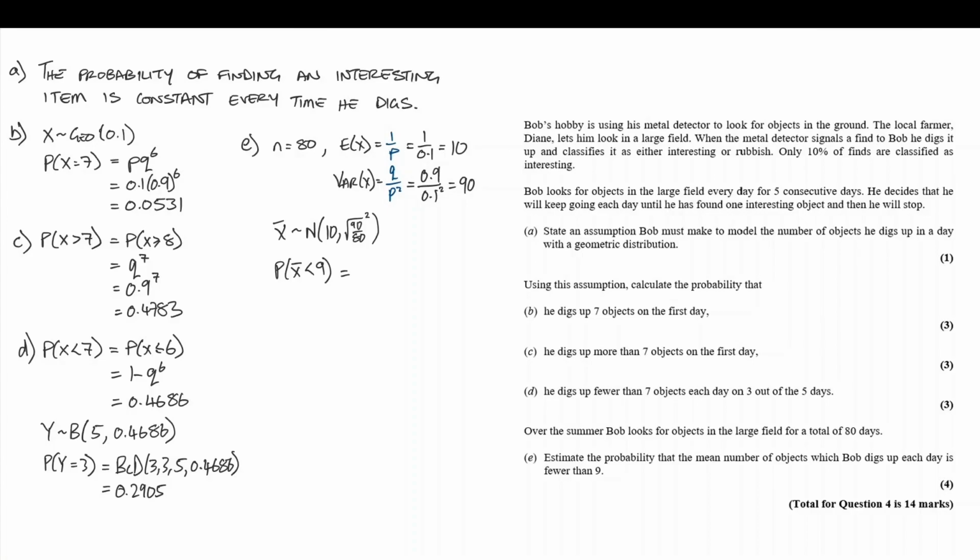And we're looking for the probability that X-bar is less than 9. On a diagram, this is the region we're looking for. Normal CD, arbitrarily small value of negative 1000. We've got our 9 as the upper limit, and then our standard deviation and our value for mu. All into the calculator, and we get 0.1729. The probability that the mean number of objects Bob digs up each day is fewer than 9 is 0.1729.